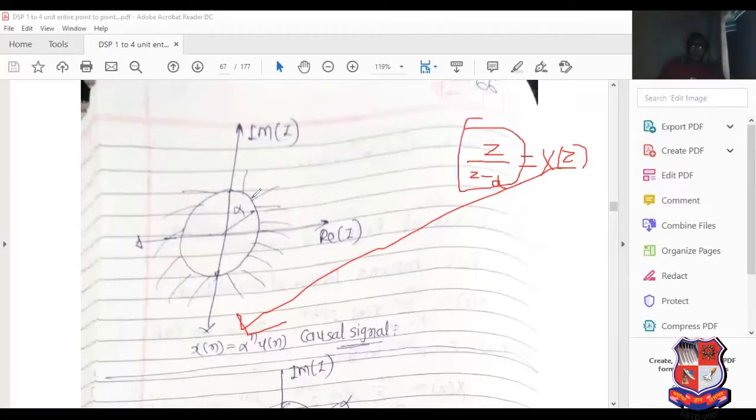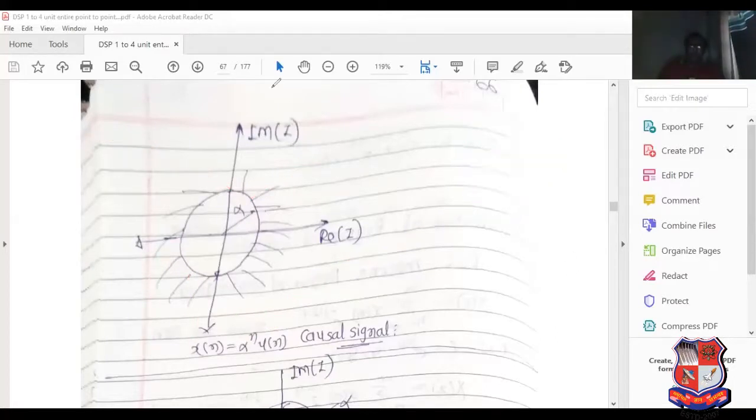So here we can say the outside part is known as the region of convergence. It consists of the outside part. This is the concept regarding the causal system. Similarly, the anti-causal system contains negative values.